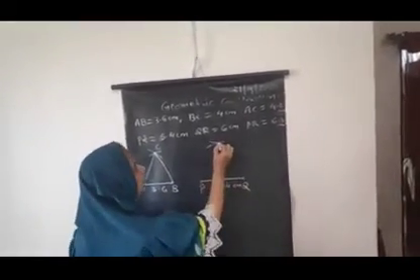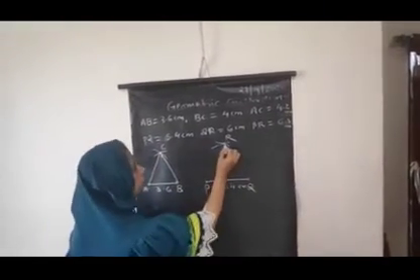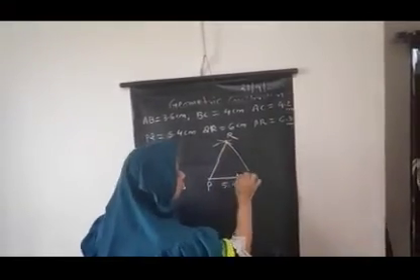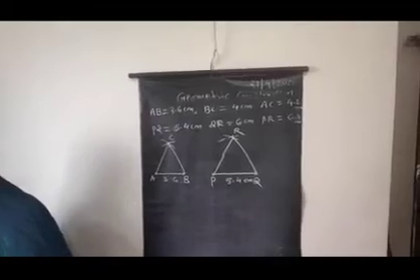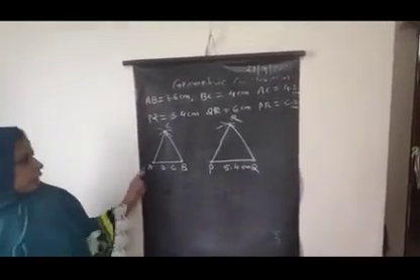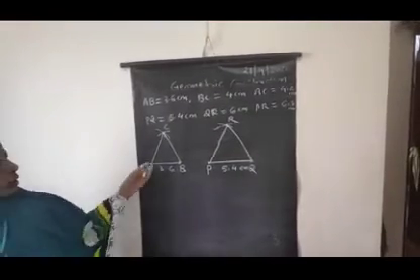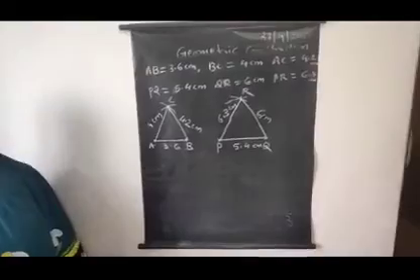Where these two arcs intersect, that is our point R. Join PR and QR. So these are the two required similar triangles whose lengths are in proportion. So in this way we can draw the two similar triangles.